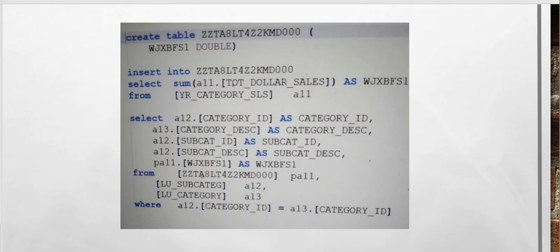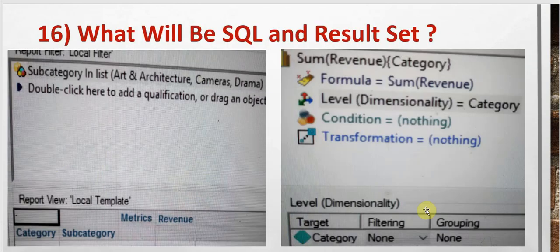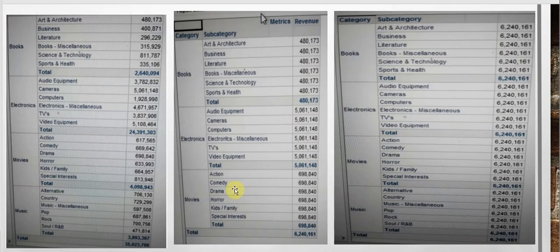The last pass. The next question is filtering is set to none and grouping is also set to none. In that case, as we have earlier seen, if the filtering is none, then it behaves normally like standard filtering, and only the values which are in the filters get displayed. Here the values for art and architecture, here camera, and here drama get copied. The total is 6240161.